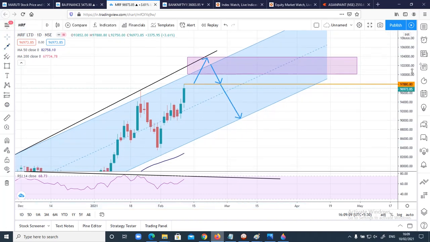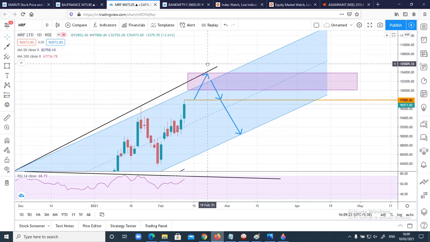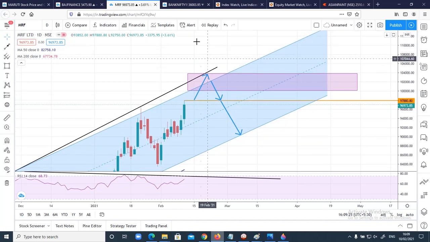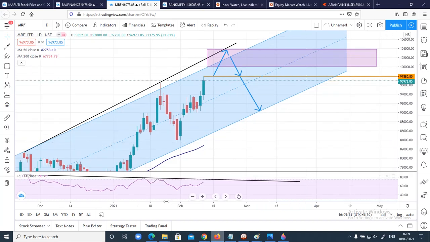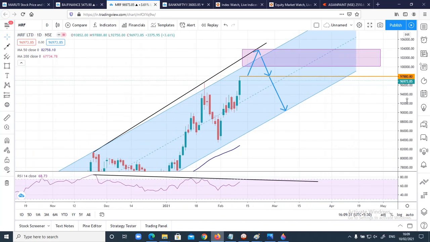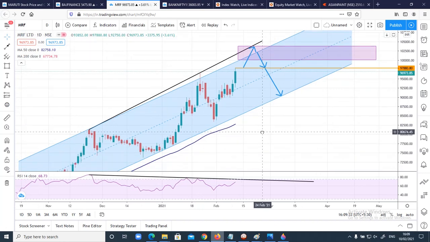Right, for now, if price trades above this current high, today's high, then we can expect almost around 1 lakh to 1 lakh 4000. This will be the range from where either the price will reverse, and if it sustains above this, then it will run up to 1 lakh 10,000 or 1 lakh 15,000. This is a simple analysis I have on MRF. Now let's wait and watch how MRF behaves tomorrow.